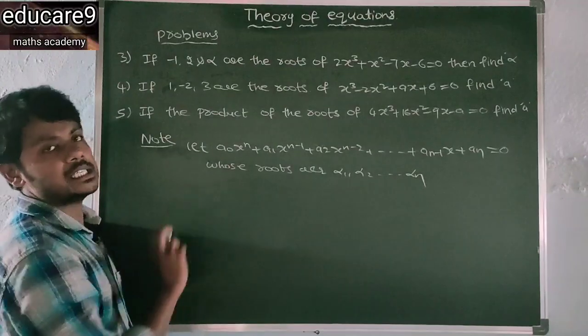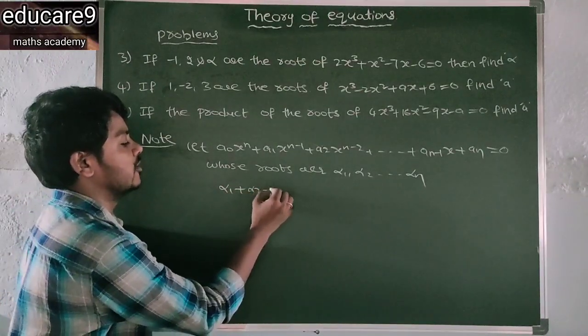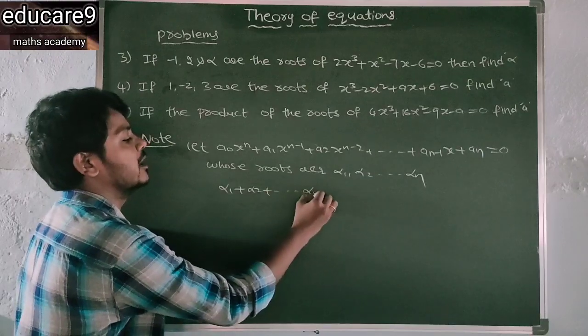First find the sum of the roots, that is alpha 1 plus alpha 2 and so on up to alpha n.